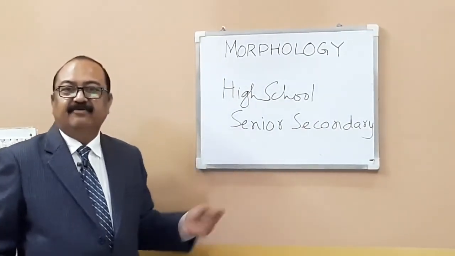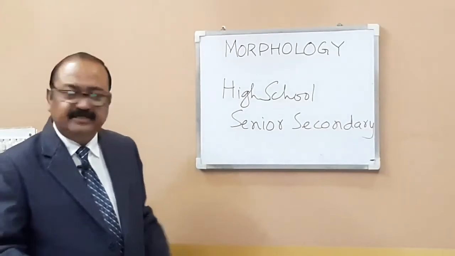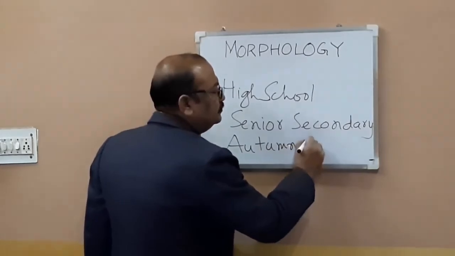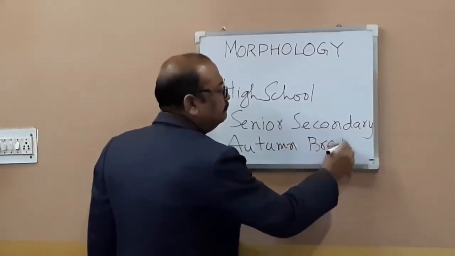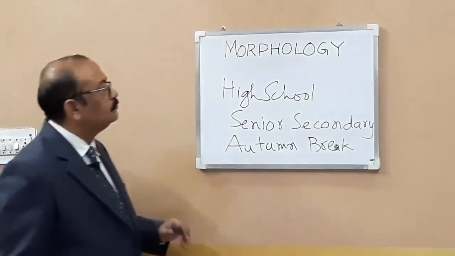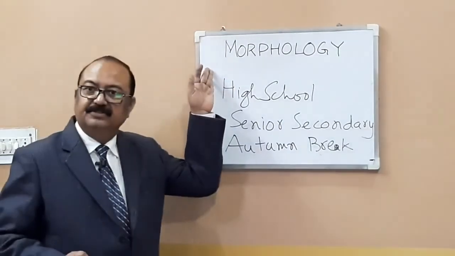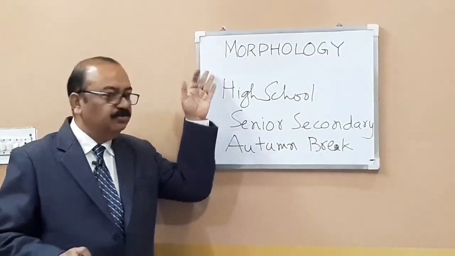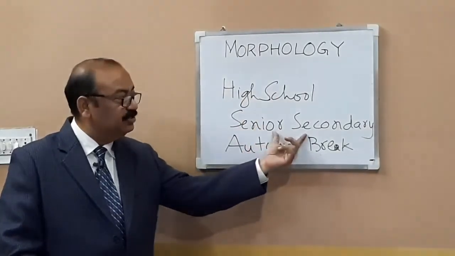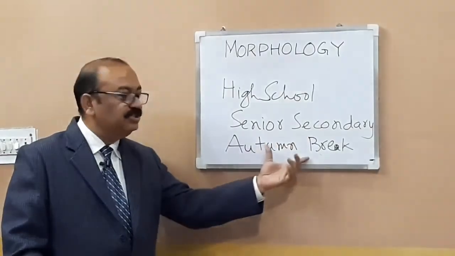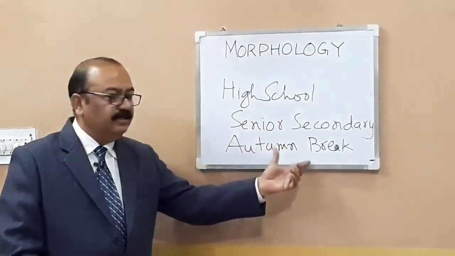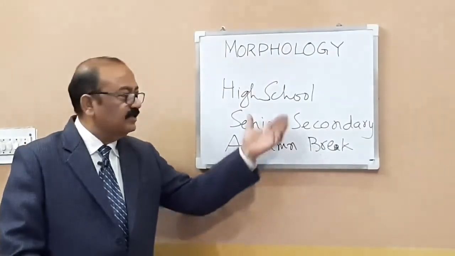Right? And any other word can you think of? Autumn break, for example, summer break, or say winter break. These are all open compound words. So we have understood closed compound. I repeat, have you understood or not? If the two words are not stuck together, yet the combination is quite obvious, so we can call it open compound. And these are the examples.